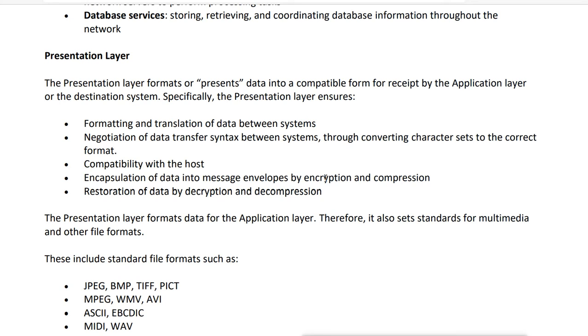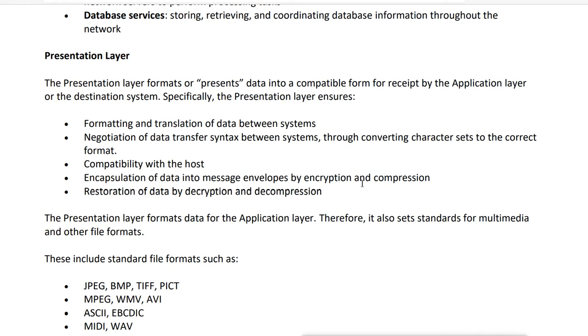Now, encryption means what? Making normal data into ciphertext, like normal text into ciphertext, to secure the data, so that if anyone tries to get the data, they will not get the data, they will get the encrypted value. So to make the data secure, we do encryption on the data, and that encryption job is done by the presentation layer.